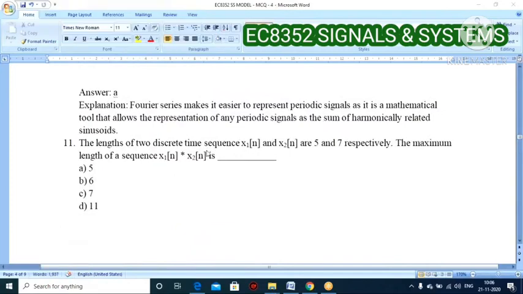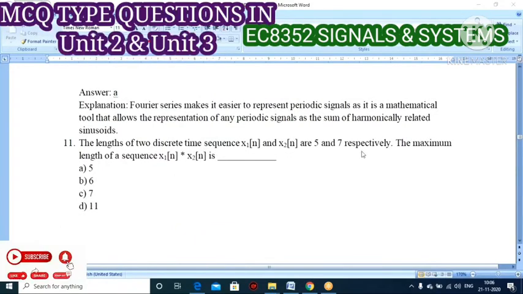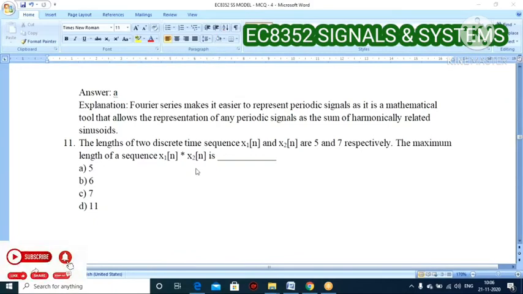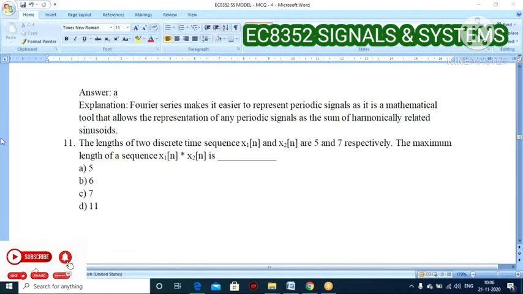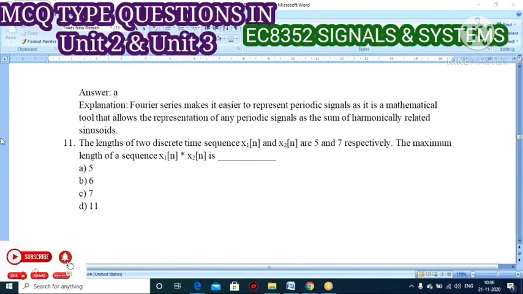Very good one. So next question: the lengths of the two discrete time signals x1 and x2 are 5 and 7 respectively. The maximum length of the signal x1 of n star x2 of n, that is the convolution operation, is dash. Option A 5, option B 6, option C 7, option D 11.